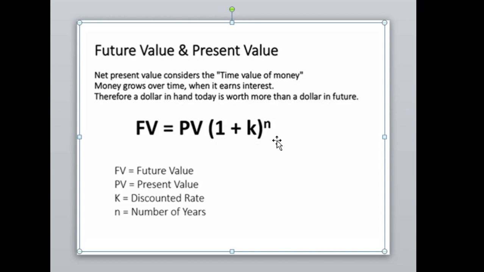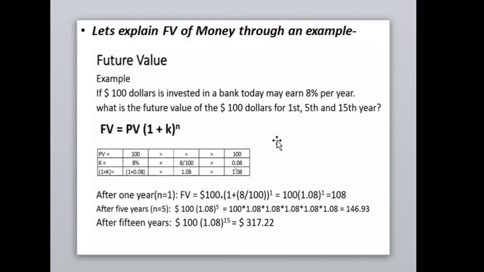Net present value considers basically the time value of money. In the very first unit of financial management, we learned a lot about what time value of money is. Time value of money is basically computed in two kinds: one is the future value of money, and another is the present value of money. We just discussed this topic in the very first unit of your syllabus.